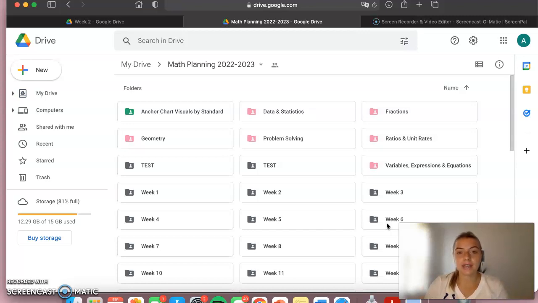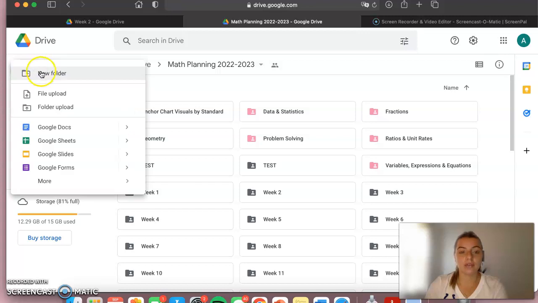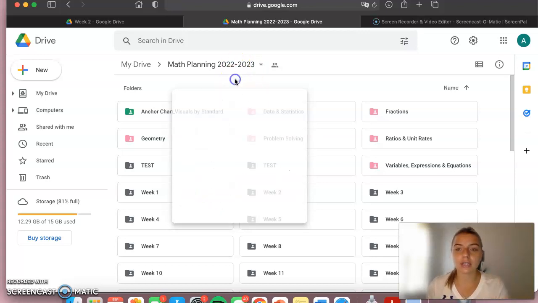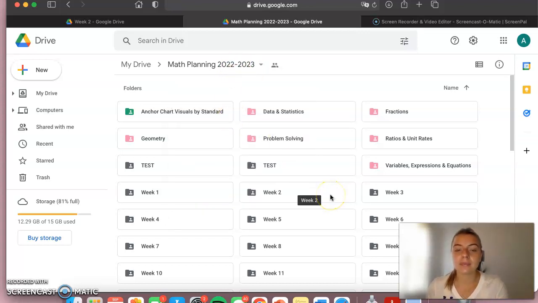So as you see, I have a Math 2022-2023 folder within my Drive. So to create a folder, you can go New and add a new folder, or you can even right click and it also will give you the opportunity to add a new folder, add documents like we previously talked about, sheets, which is kind of the format of Excel, slides, very similar to PowerPoint, and a Google form, which is like a poll or some kind of survey that you might want to send out to your students.